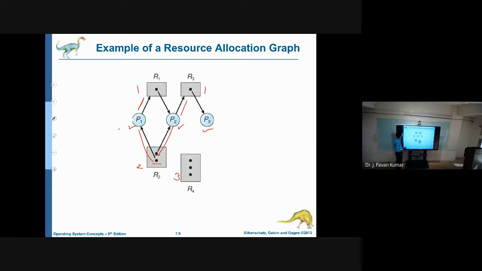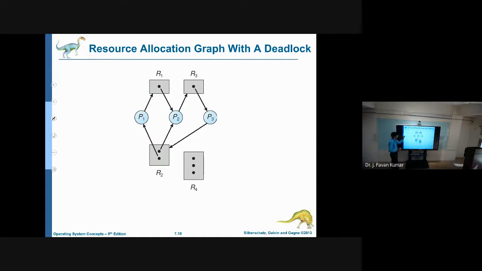Next, consider the same context, but we have additionally added this one. P3 is requesting for an R2 instance. Now P1 is holding one resource of type R2 and requesting for R1. Next, P2 is holding one resource, that is R2 and R1, and it is waiting for R3.